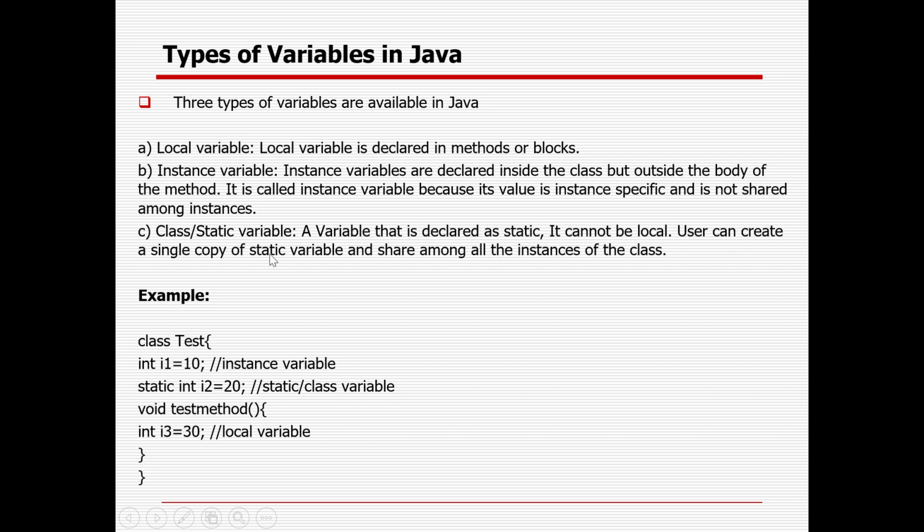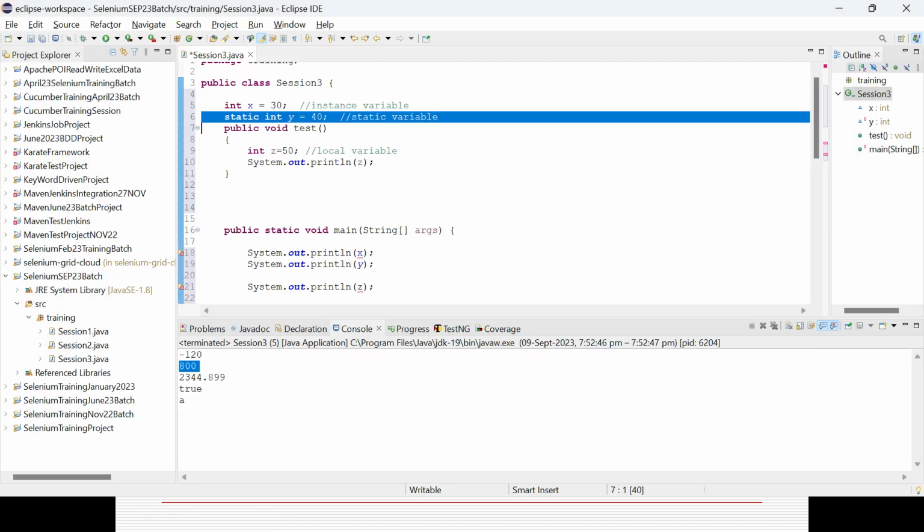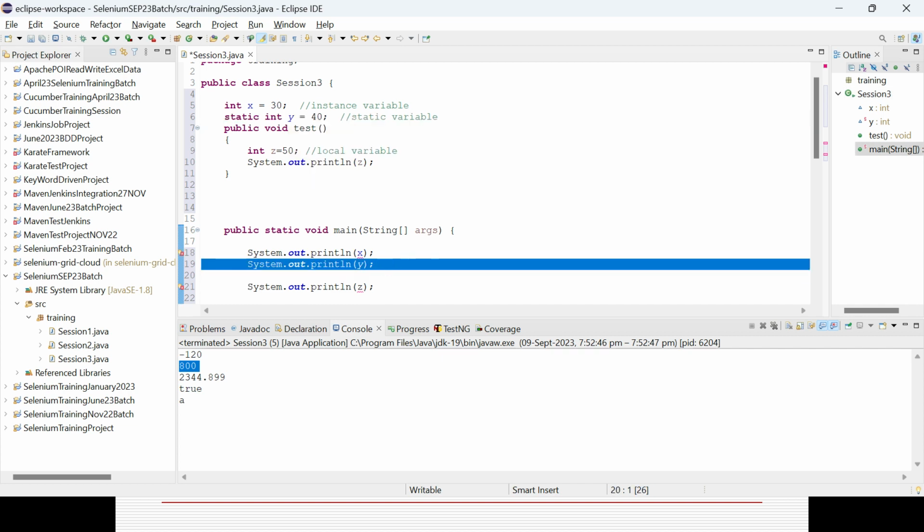You can create a single copy of a static variable and share it among all the instances of the class. So as and when you declare something as static, immediately memory allocation will be done for that variable, and it will create an object or instance immediately, and that will be shared across the class, and that is the reason that copy can be accessed anywhere in the class without doing anything. So that problem is solved for the static variable.